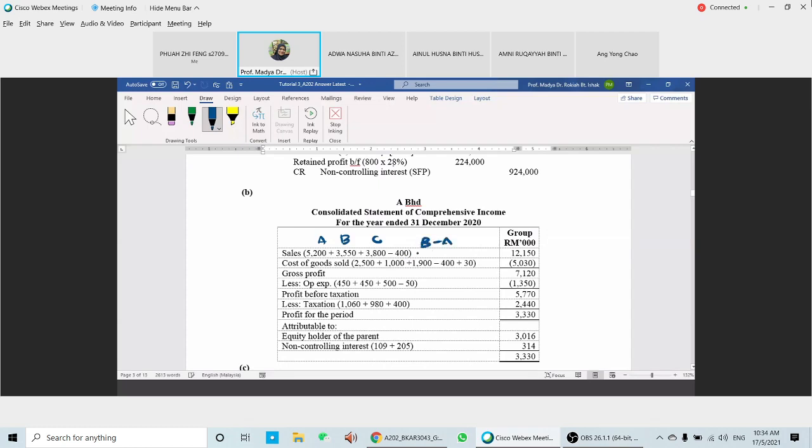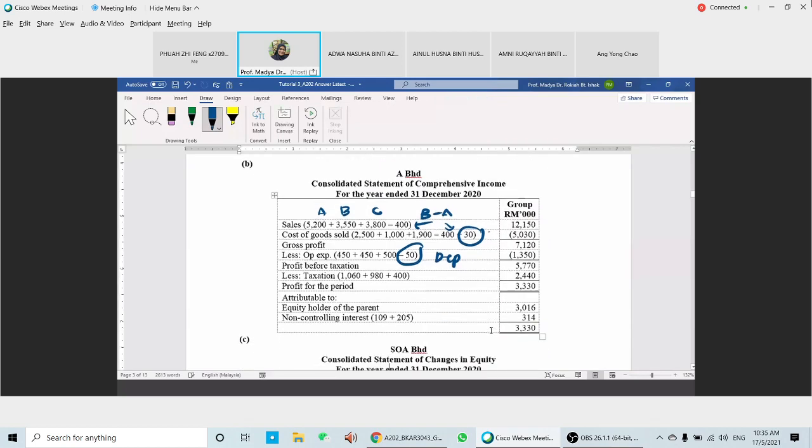So from the sales of B to A, the URP is the same as this one. This one is the URP. Okay, cost of goods sold URP, and then less the operating expense, minus 50 here is for the depreciation over-provided. Okay, so the NCI here from the profit 3,030 minus the NCI here 314. So for the parent here will be 3,016.